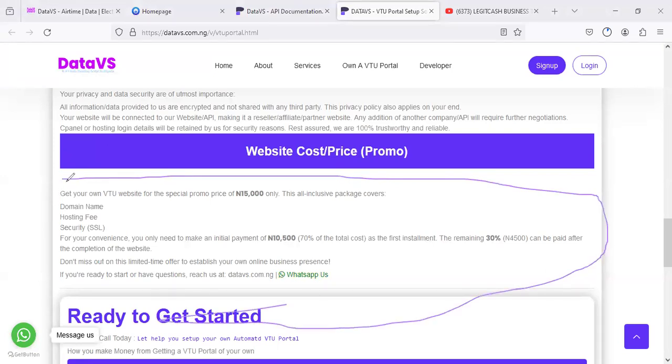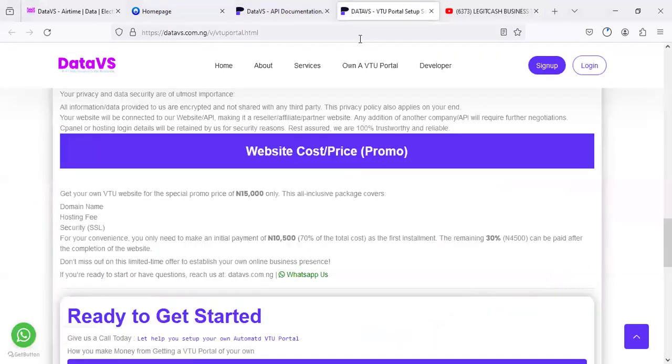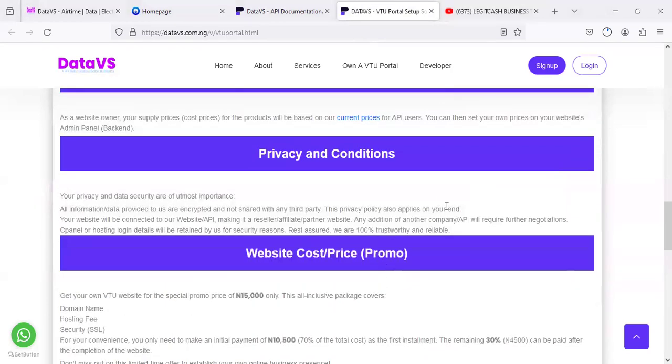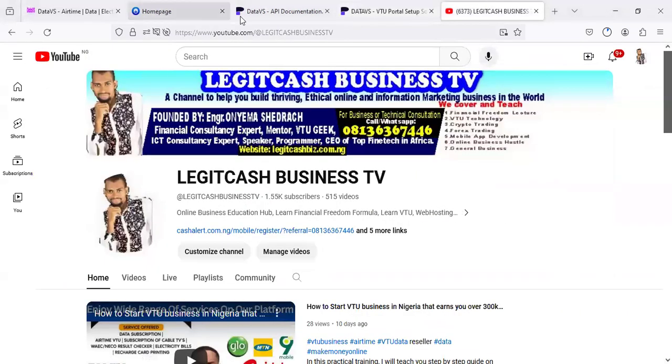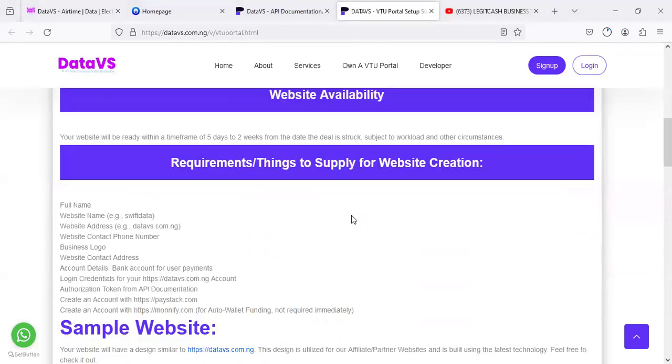So don't expect it to be consistent, because with most of our videos, we have taken notice that most people watch videos after 5 months, 6 months, and say, okay, the price is like this, therefore I must buy it at that price. Please, it doesn't work that way. That's why if you have the opportunity at that moment and you're able to see our video, get the service at that moment. As far as this video is dropping on the YouTube channel, which is Legit Cash Business TV, go onto your bank app, make a transfer, and get your website ready in 1 to 7 days.